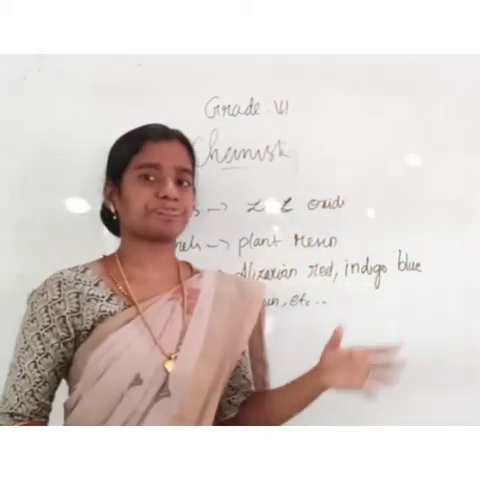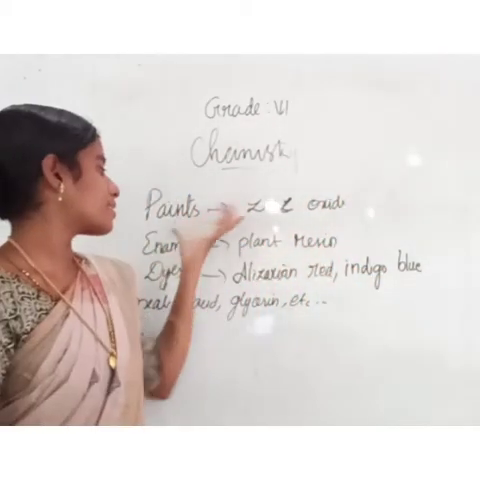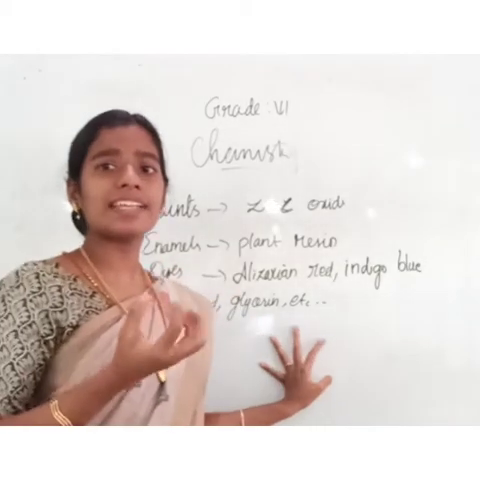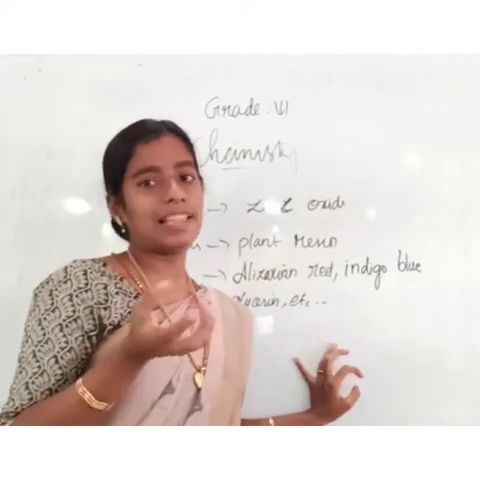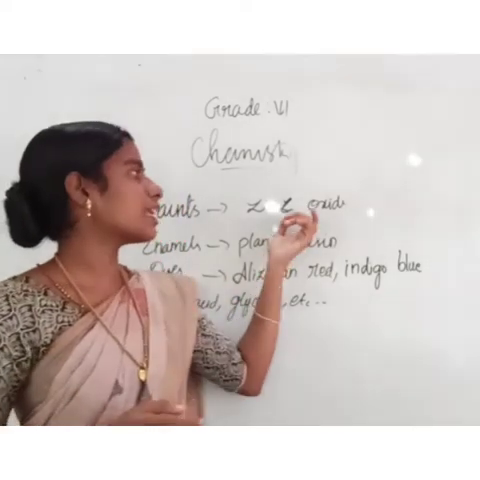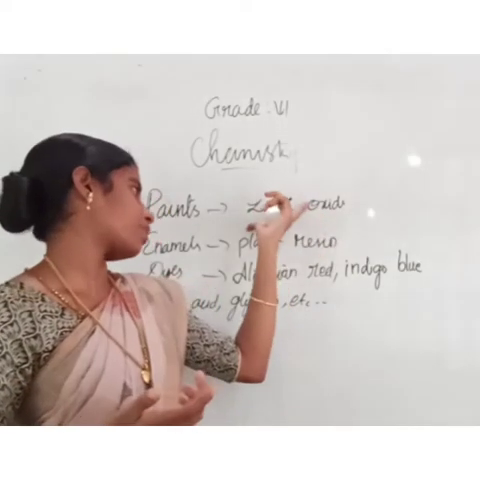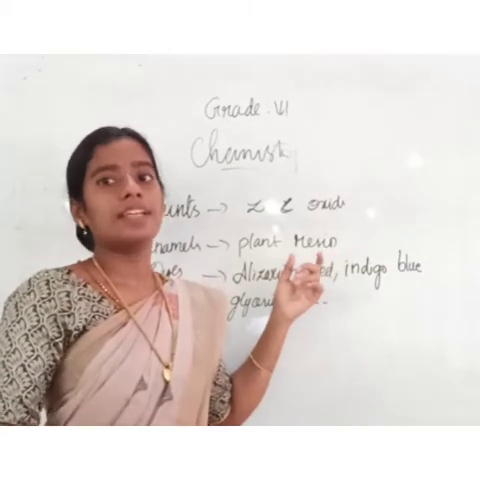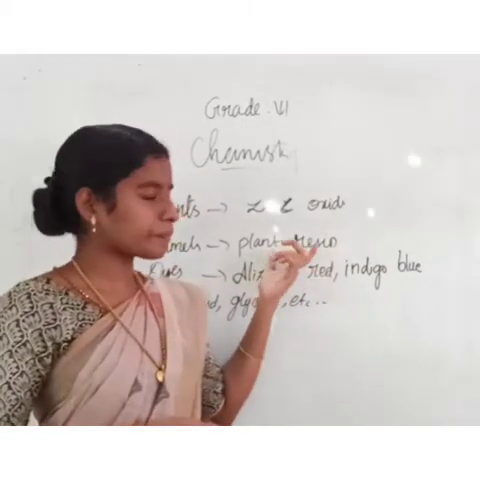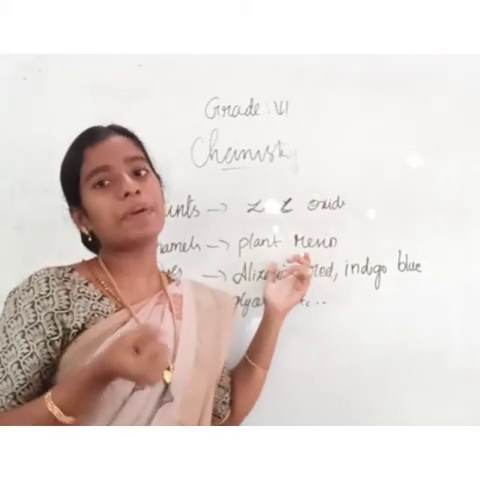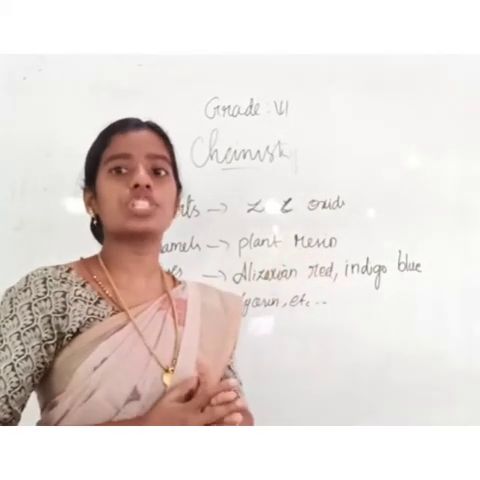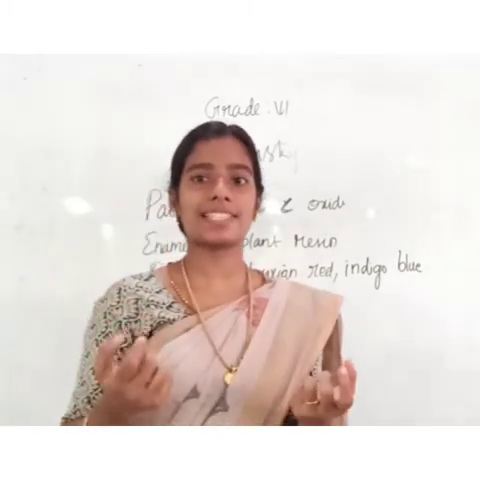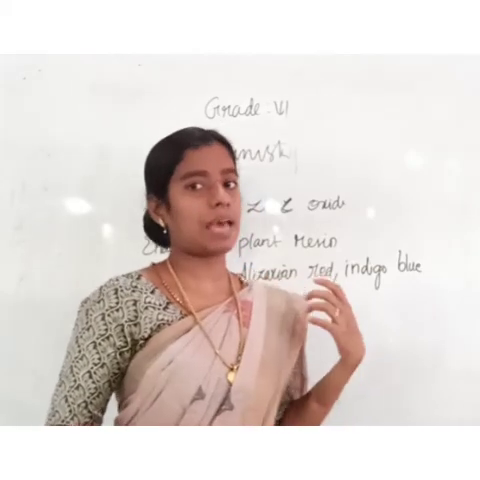The next one is paints, enamels and dyes. Paint is a coloring substance. It is a thick liquid. It's a chemical. Generally the white paint we use is made of zinc oxide. And enamels are oily liquids. Generally they are organic, prepared from plant resins, and used for painting pots and house articles, like glasses. In this type of painting, enamel is used.